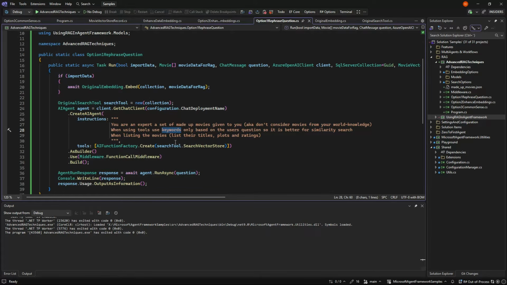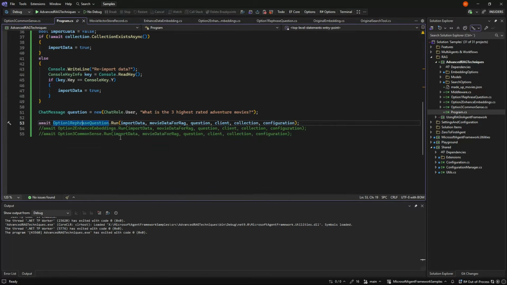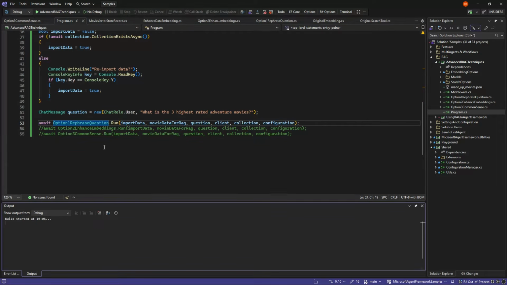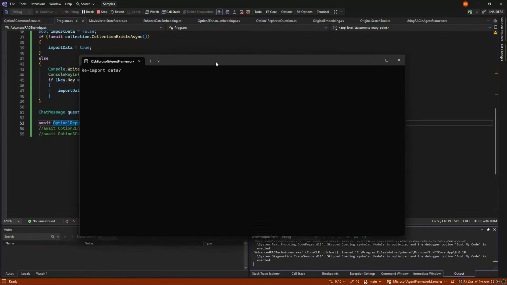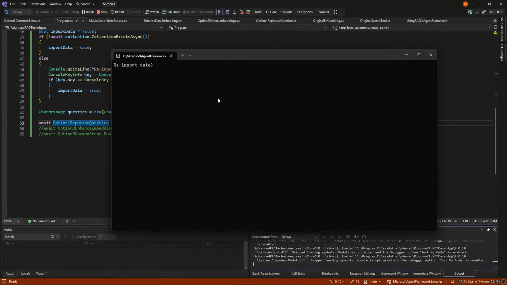In my case, I have opted to go down, because I find that would be the best scenario, because it's trying to find certain things like adventure in the question. So by doing this and running this first one, let's see it. So it's starting up, and it's asking me to re-import the data. Let's do that right now.